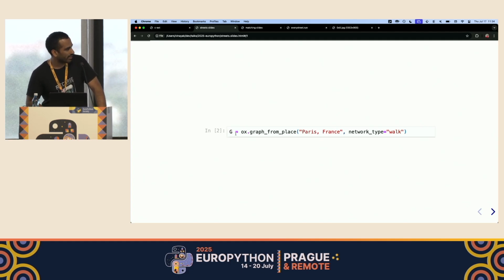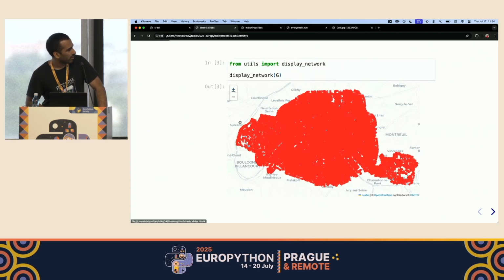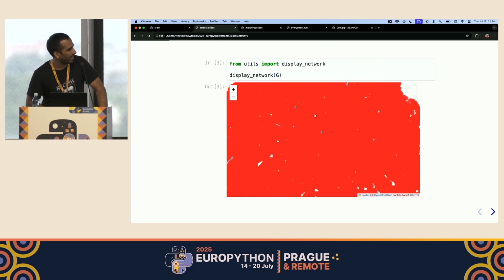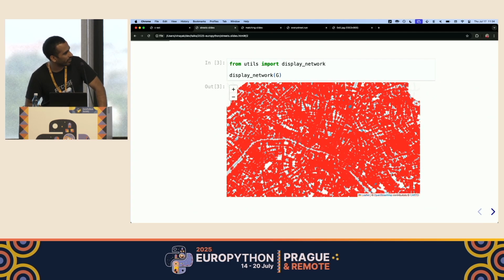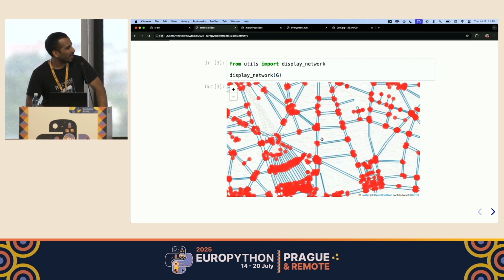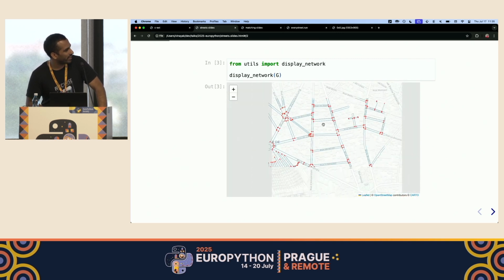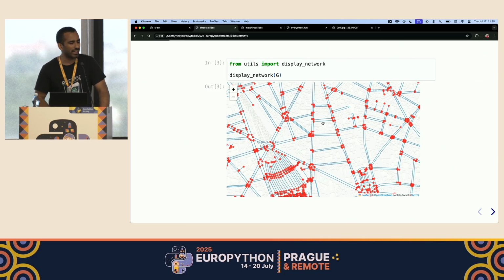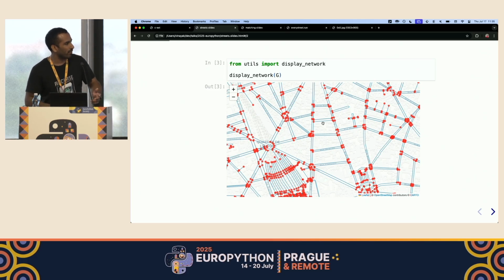The thing that we'll get back is going to be a NetworkX graph, which I can show you now. As you can see, I have this helper function, and it's displaying the full graph for Paris. If I zoom in, you'll see that it's very dense because there's a bunch of streets to walk on, but also that every street has two edges, which is a bit overkill for what we are trying to do. It also makes it a bit harder to process this graph data structure. Ideally, we'd want just one edge per street so that it's easier to process the whole thing.